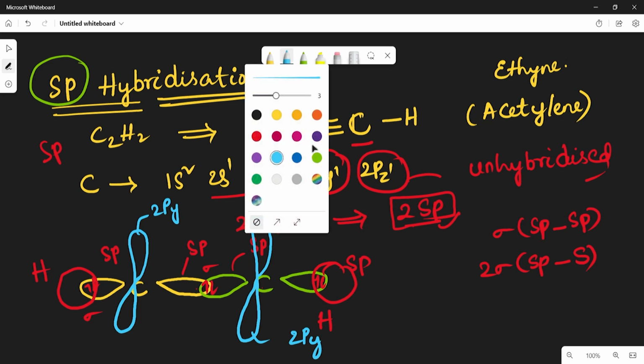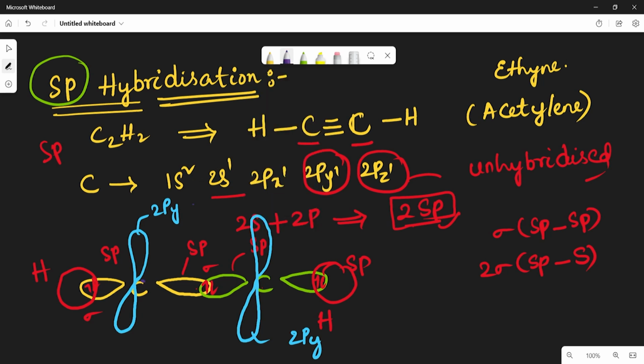Now let us draw one more orbital. This is the 2pz orbital, and this is the 2pz orbital. Already we discussed that 2py and 2pz remain unhybridized, right?